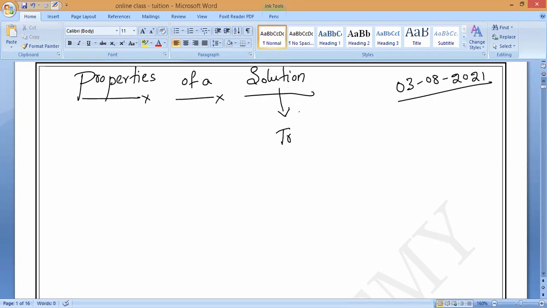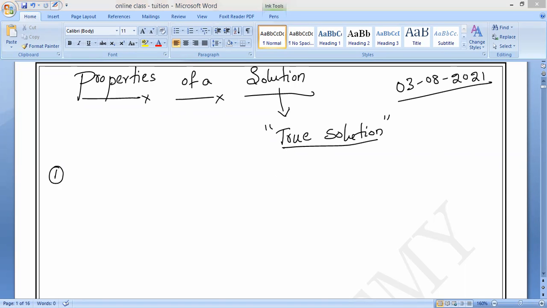Whenever I say solution, what solution is it? True solution. Whenever I am using solution in this chapter, that is indicating true solution. That is what you have to remember. Not solutions of mixtures like alloys and all. It is pure solutions like salt solution and sugar solution, etc. That is why they are called true solutions. So we are going to study the properties of true solutions.